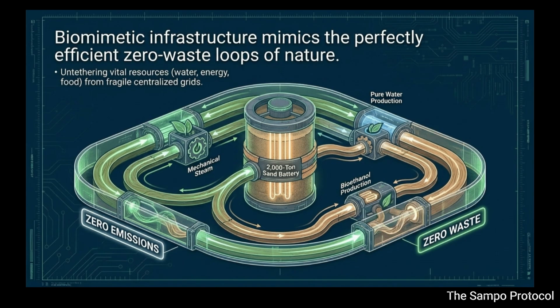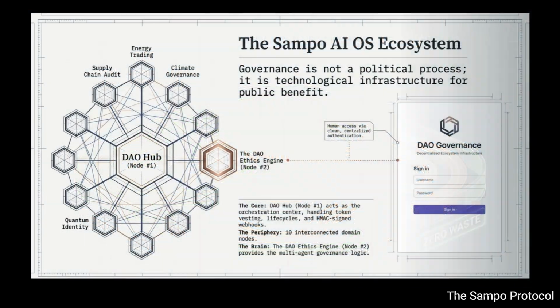Right. We spent hours geeking out over those massive 2,000-ton sand batteries. Remember how we explained that? Using low-grade renewable energy to heat grains of sand up to 1,000 degrees Celsius. Yes. Essentially creating a thermal battery that can store energy for months with almost zero loss. And then coupling that with automated vertical farming, taking agricultural waste and converting it into pure water and ethanol. We literally sat here and told you, the listener, that this was meant to protect the poorest income deciles. We thought it was a decentralized off-grid infrastructure for humanity.